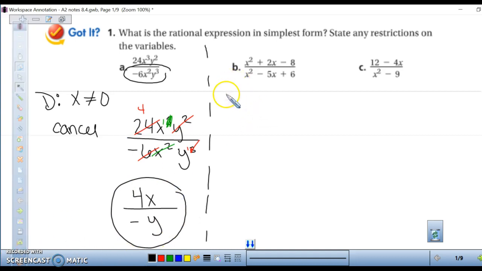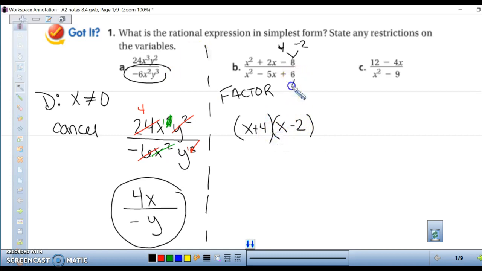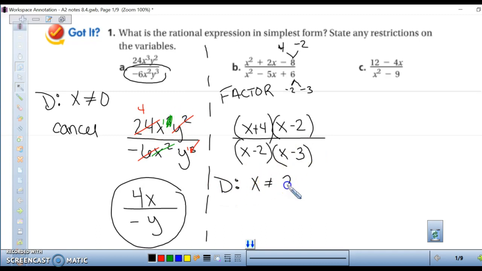Got it, number 2. We actually have to factor first before we can find our domain. So on the top, factors of 8, that would give us 2. That would be a positive 4 and a negative 2. So on the top we have x plus 4 and x minus 2. On the bottom, factors of 6, that would give us a negative 5, would be negative 2 and negative 3. So we have x minus 2 and x minus 3 on the denominator. So now we can state our domain. X cannot equal 2. X cannot equal 3.